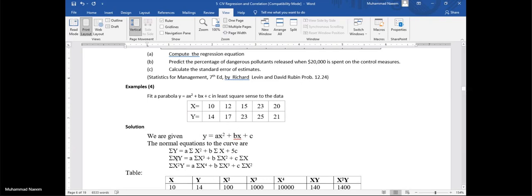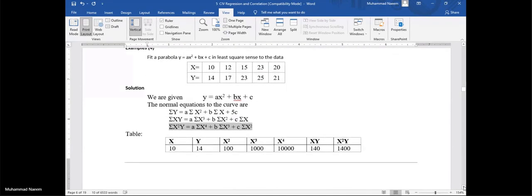This will be the second normal equation. As our third constant is a coefficient of x square, first multiply this equation by x square. We have x square y, ax4, bx cube, cx square. Apply sigma to this equation. In this way, we will get the third normal equation.